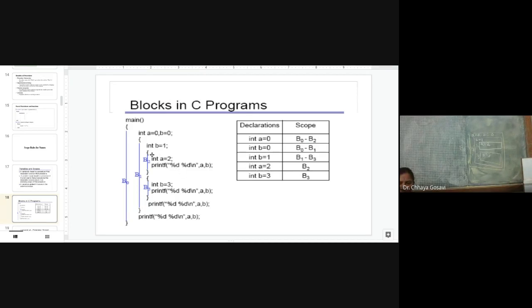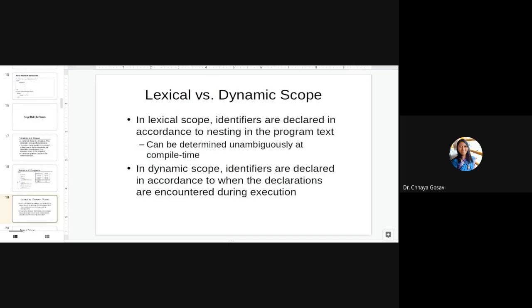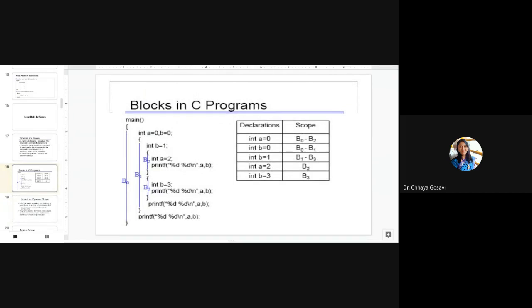For integer a is equal to 2, it is only available in block B2. B is equal to 3 is available only in block B3. Is this clear, the scope rules? This is interesting, you can check it. Let me check whether it will allow me to do this.